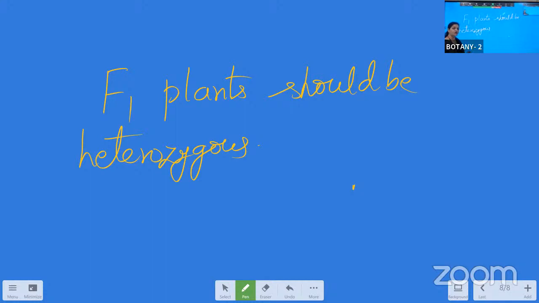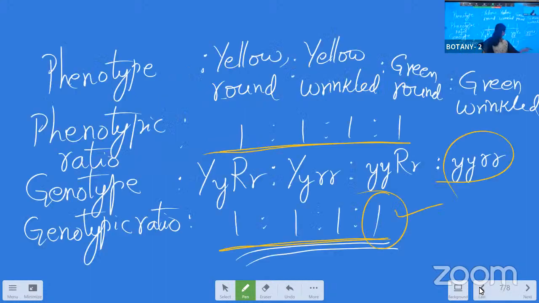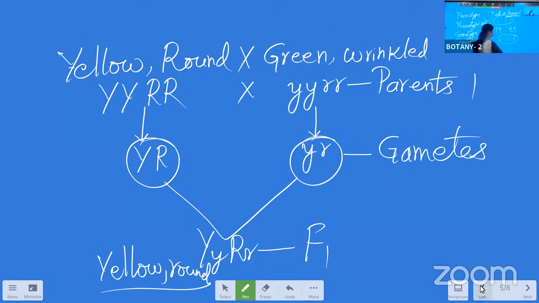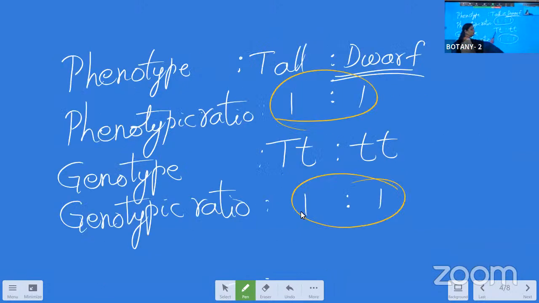The genotypic and the phenotypic ratios are the same: 1:1:1:1 in the dihybrid cross and 1:1 in the monohybrid cross. The same we have to write in the conclusion. Then the answer looks very beautiful and you will get 4 out of 4.